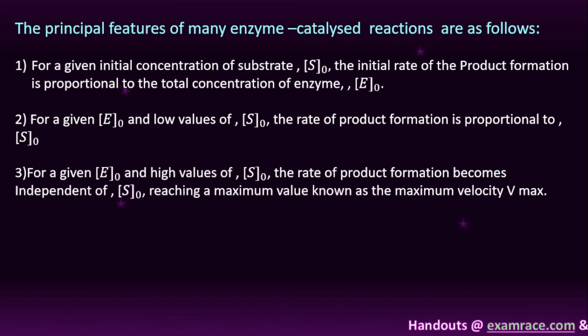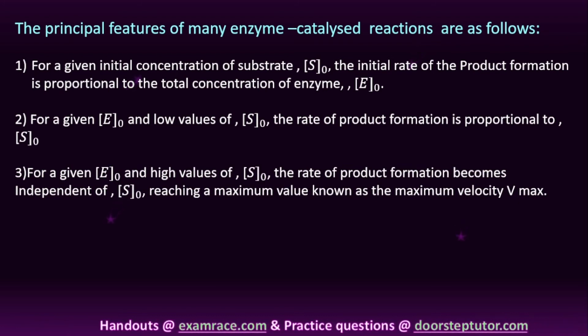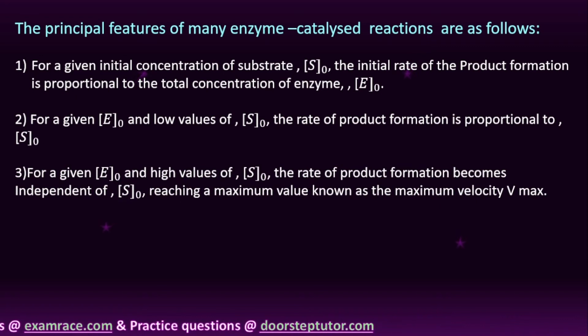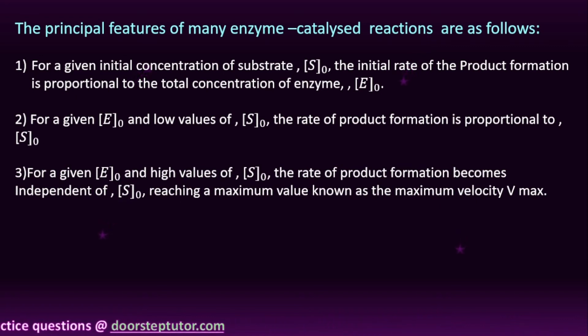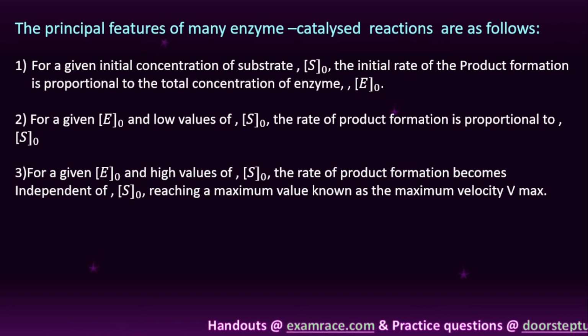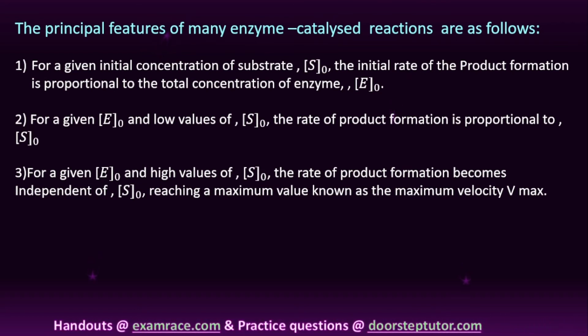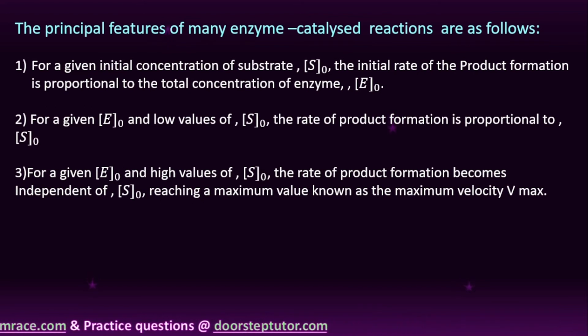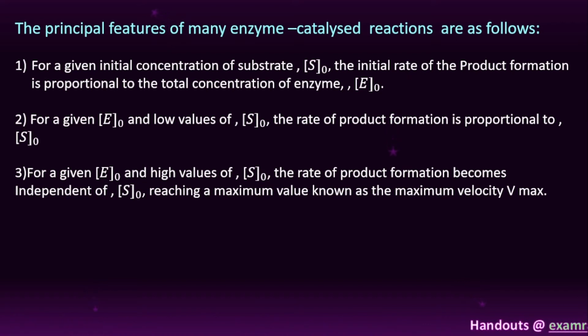Third point: for a given initial enzyme concentration E naught and high values of substrate concentration, the rate of product formation becomes independent. For high values of initial concentration of substrate, it becomes independent. That is very important. Therefore, the rate reaches a maximum value, known as the maximum velocity, which we represent as Vmax. When the substrate concentration increases, the product formation becomes independent of it, and the velocity or rate of the reaction is maximum.